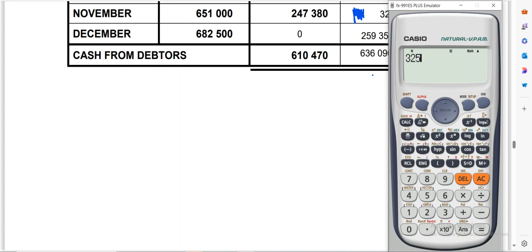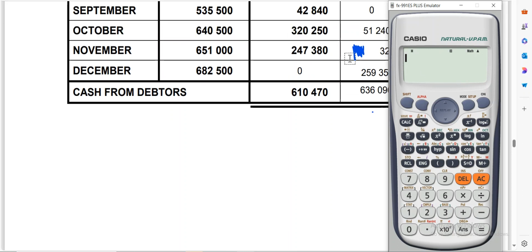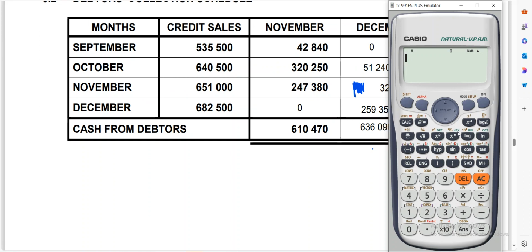Other learners might opt to use this answer that they got here and say 325,500. So let's see, 325,500 multiply by 5, divide by 95. Oh, it doesn't work. Let me check which one we are using. Same month as November. Oh, sorry, it's this one here. So 247,380 multiply by 5, divide by 95. You see, so other learners might opt to use this option here to say 247,380.